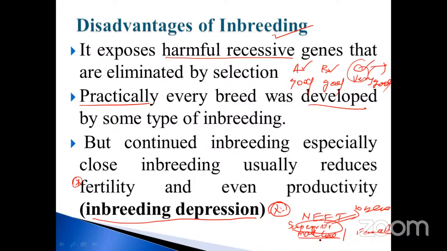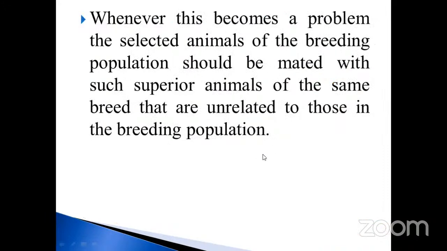As a result, in the 10th generation, the product will be completely affected by inbreeding depression, and even productivity is depressed. So that is called inbreeding depression. Okay, so this is very, very important, my dear students. From the NEET point of view, they ask questions on this. So these are the points on inbreeding.